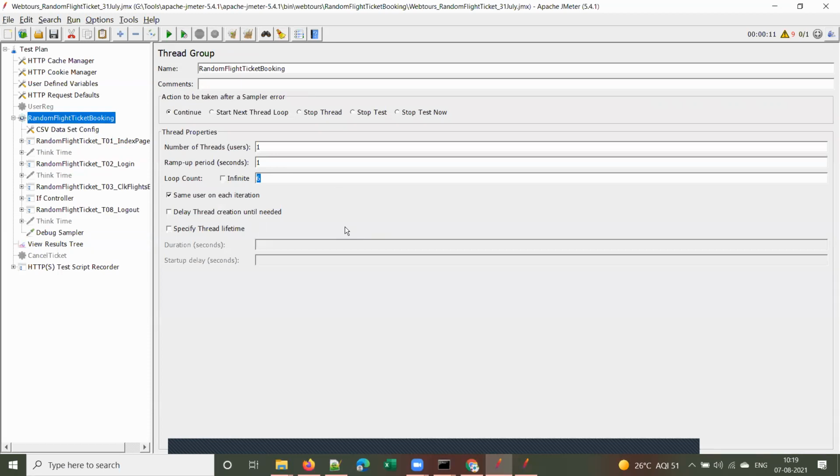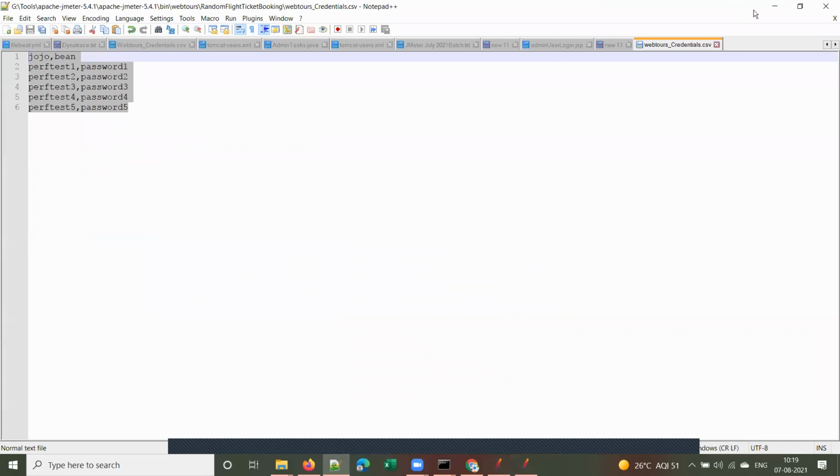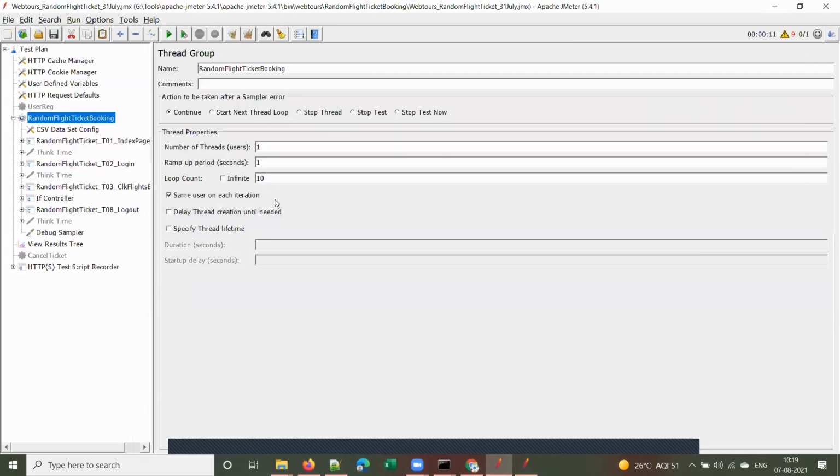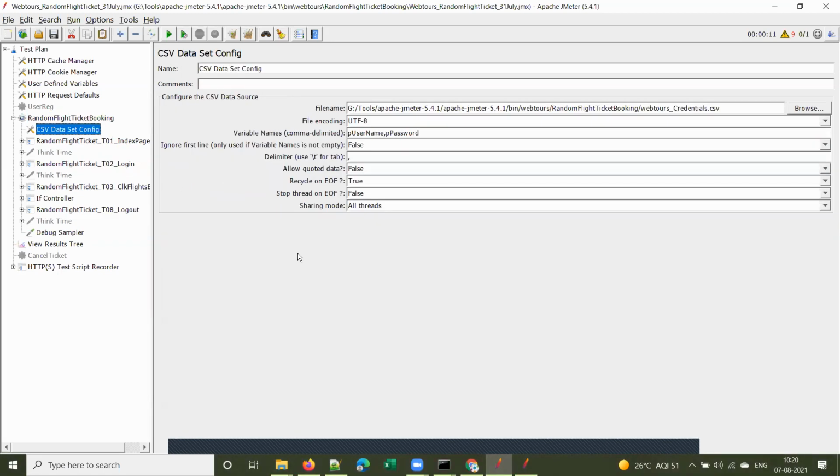Suppose you want to run the script for 10 iterations, and I gave only 6 user IDs in the file. Will the script work now? Yeah. Once the 6th one is completed, it should come to this first one again as the 7th run. That happens only when, observe here, by default, recycle on EOF. Any guess what EOF is? End of file. If you put the cursor there, you see a tool tip. So recycle on end of file is true by default.